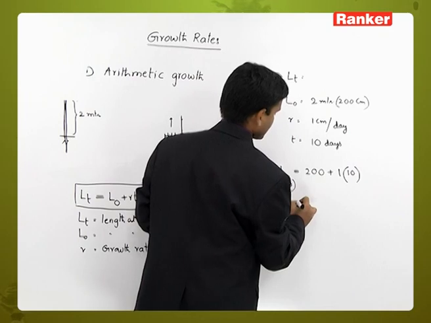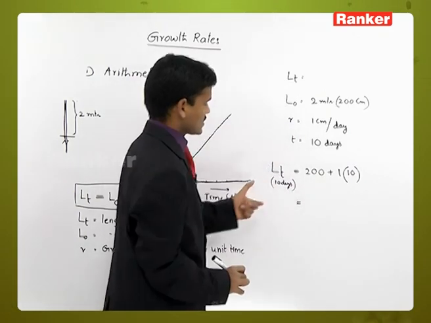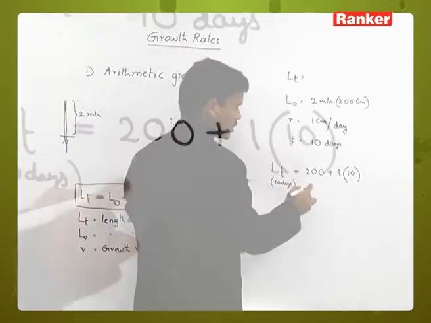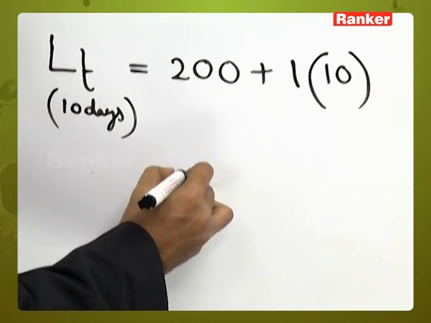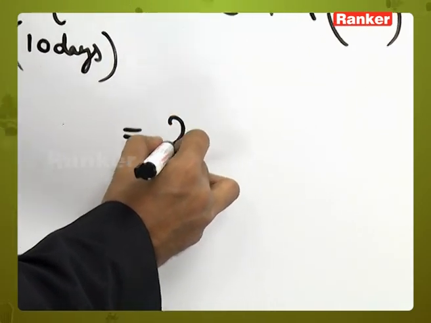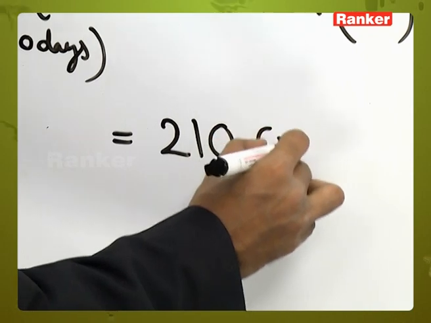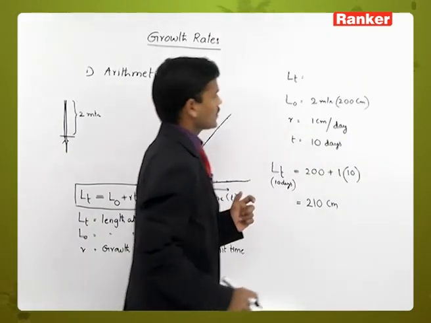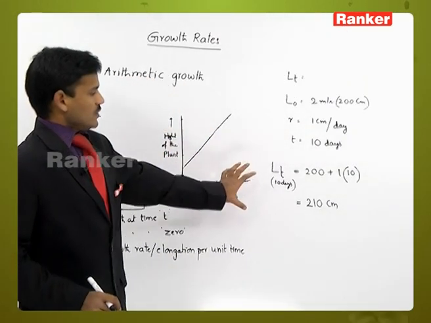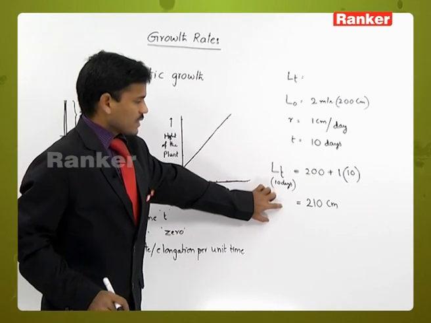So after 10 days, how much growth occurs? The total is 200 plus 10, 210 centimeters. So it is the final height of the plant.